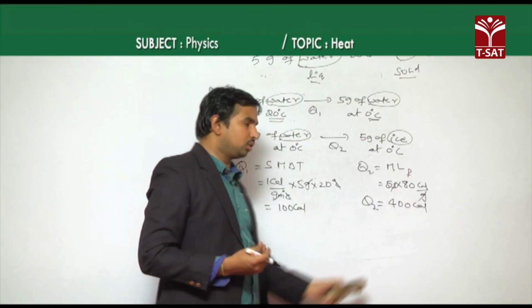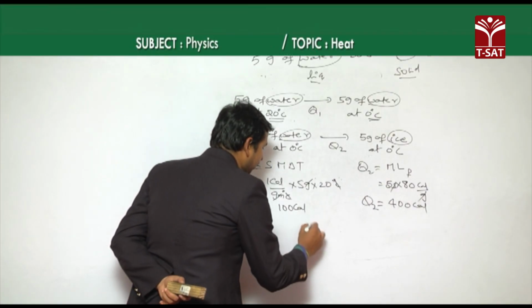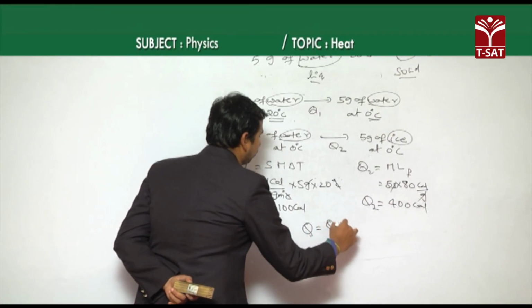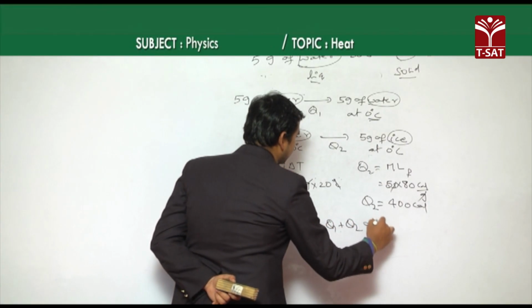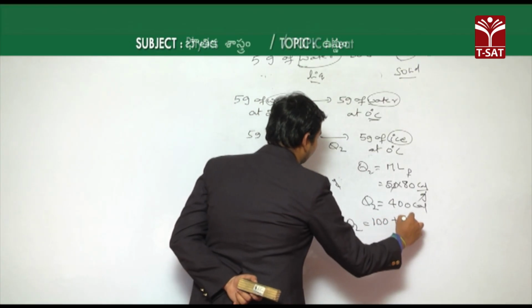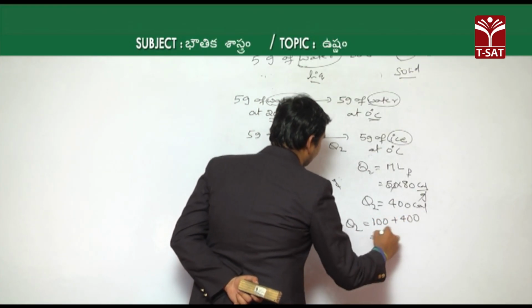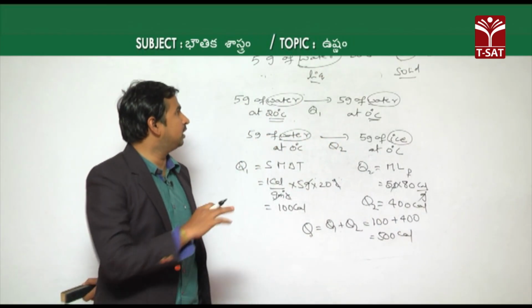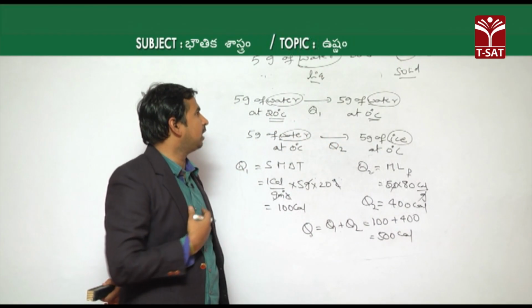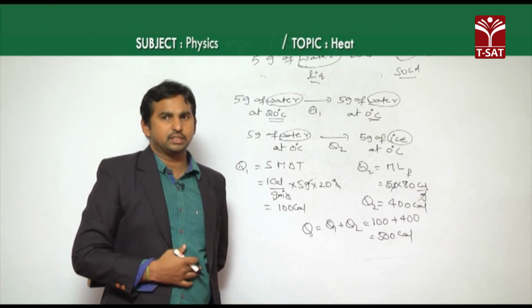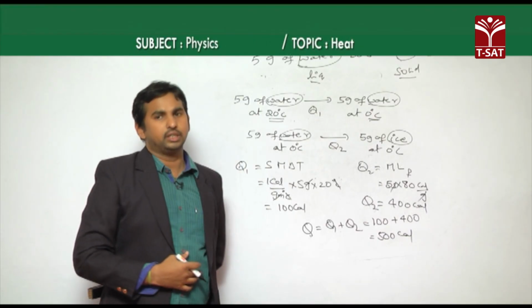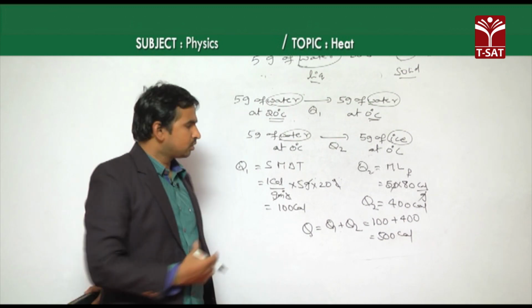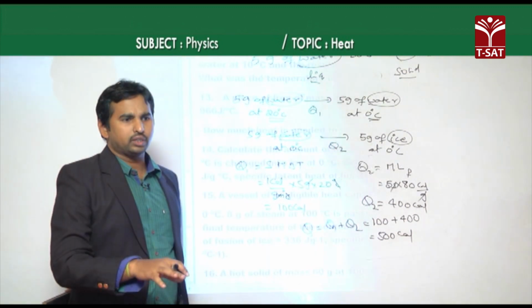So, the total amount of heat energy required Q is equal to Q1 plus Q2, which is 100 plus 400, which is 500 calories. This is the amount of heat energy required to convert the complete 5 grams of water at 20 degrees Celsius to ice at 0 degrees Celsius. So, the answer is 500 calories.